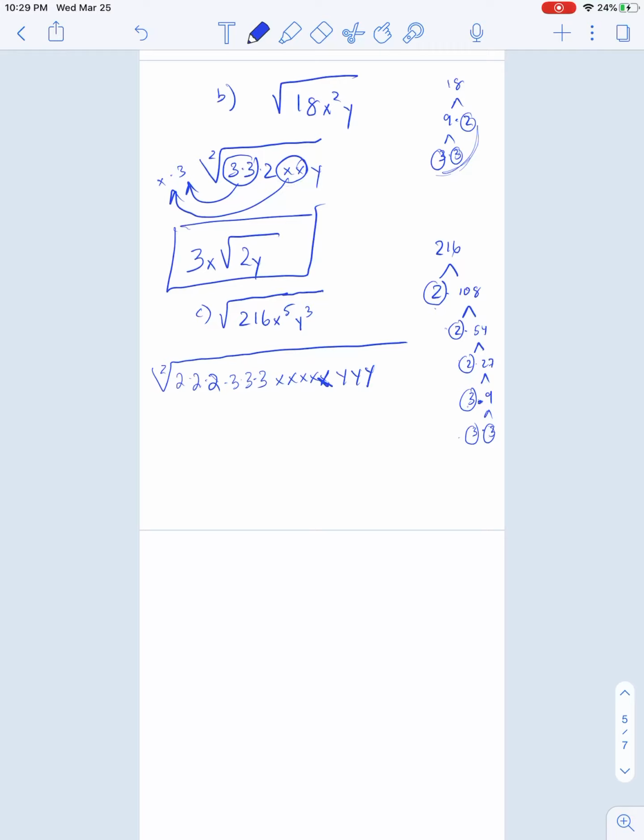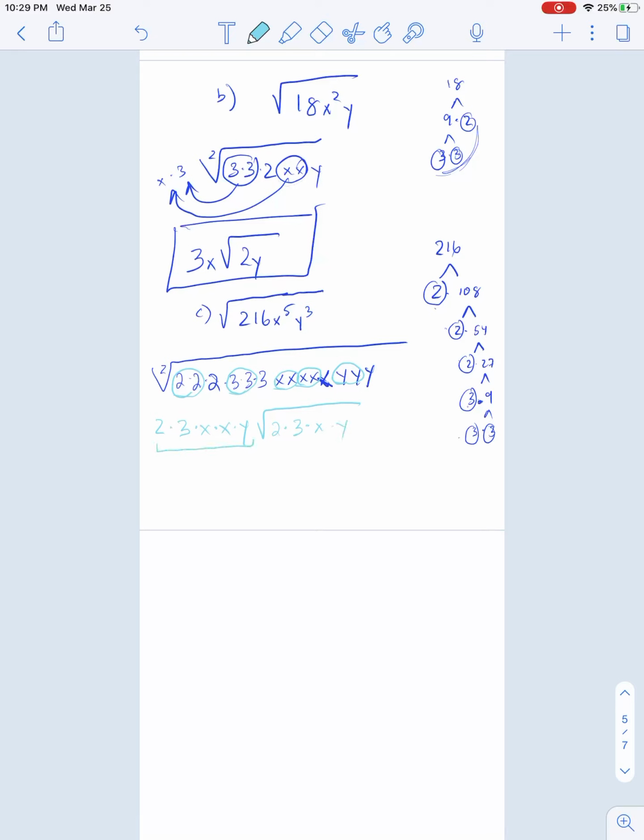We're pulling in groups of 2's again, so a 2 is going to come out. A 3 is going to come out. An x is going to come out. Another x is going to come out. And a y is going to come out. Whatever I'm left with goes on the inside, which is a 2, a 3, an x, and a y.